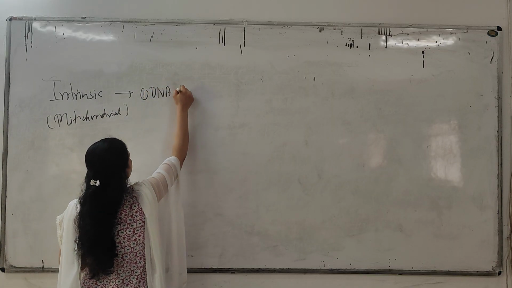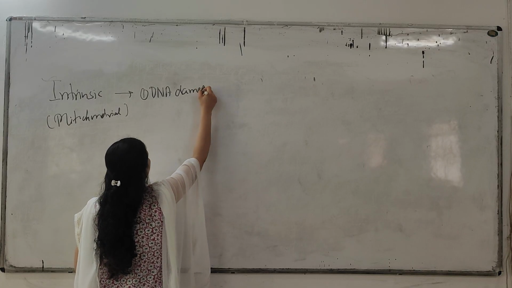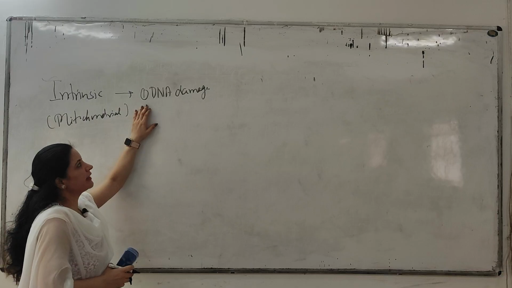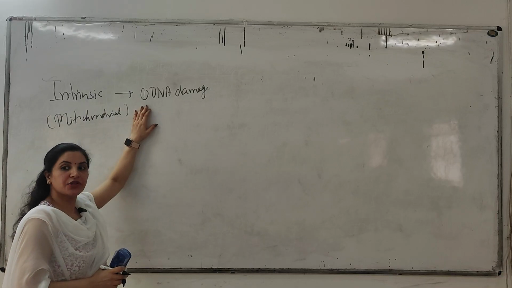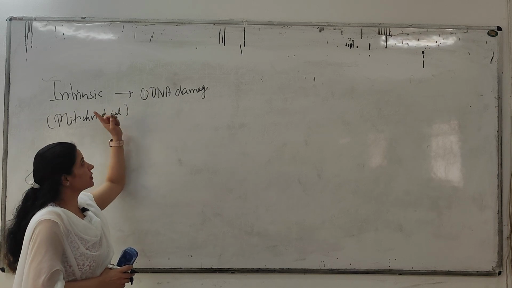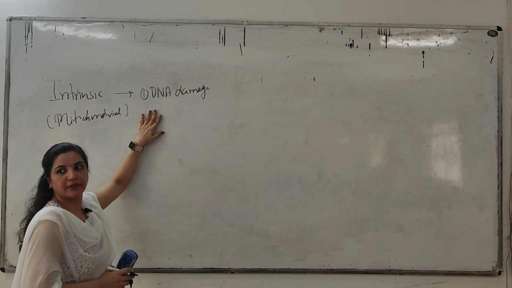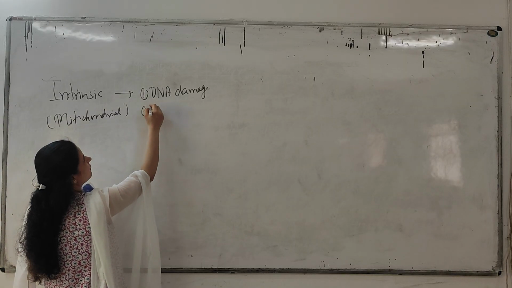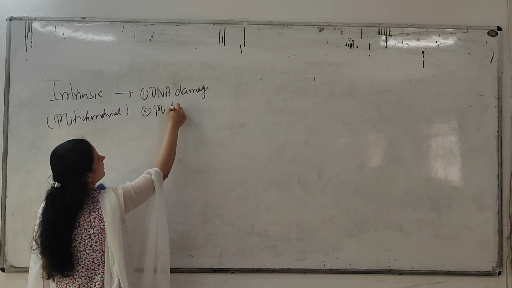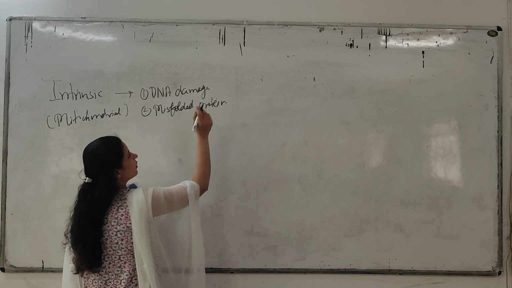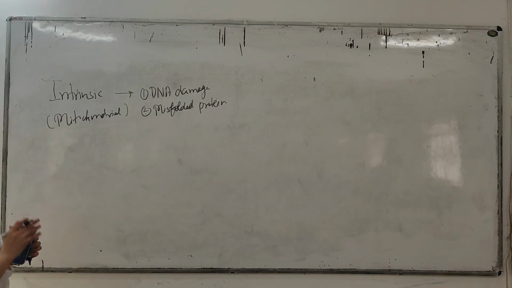As you have seen in my previous video on the P53 gene, I taught that when DNA damage occurs and that damaged DNA is not repaired by the P53 gene, then that cell has to undergo apoptosis, and that apoptosis process is through this mitochondrial pathway. Okay, so DNA damage or a misfolded protein. For both these mechanisms, the cell undergoes the intrinsic or mitochondrial pathway.